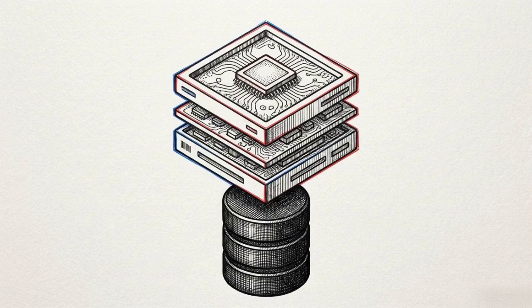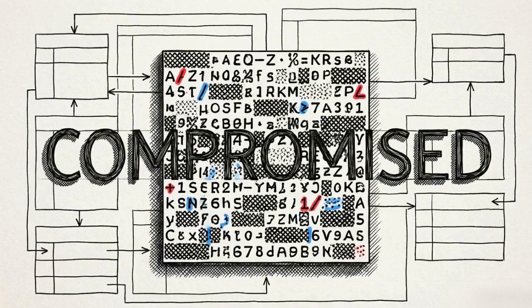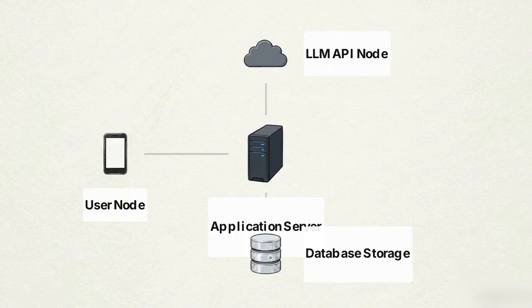By shifting cryptographic operations to the application layer, the system neutralizes database vulnerabilities. All stored records remain mathematically protected, even if the underlying storage infrastructure is compromised. When we map the complete end-to-end data pipeline, the structural integrity of the architecture becomes clear.